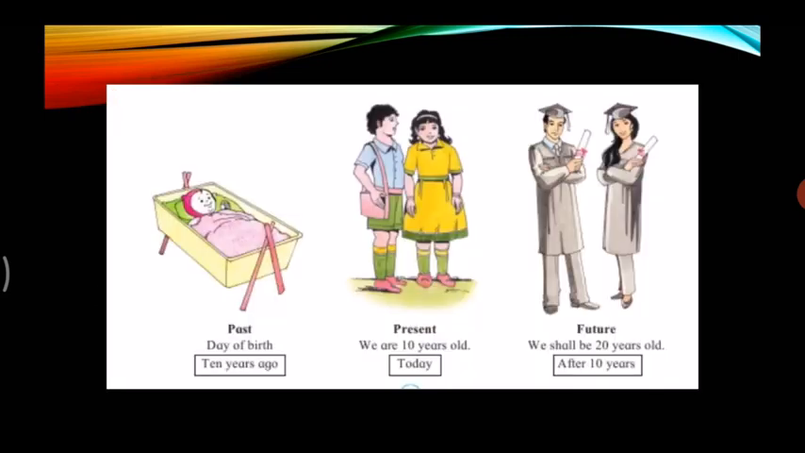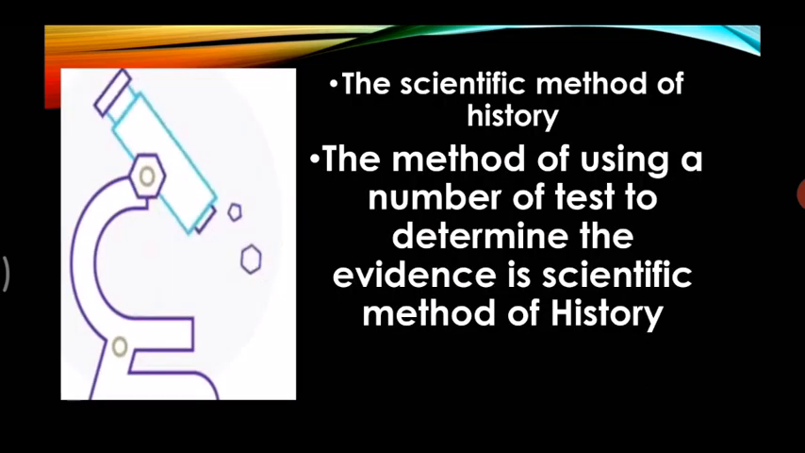Now you can understand more clearly with the help of this picture. We will start with the present, that is the second picture. We are 10 years old today, right? Means today your age is 10 years. But in the past, that is the first picture, the day of your birth, you were born 10 years ago. And in future, that is the third picture, we will be 20 years old. After 10 years means you are going to be 20 years old. Let's move to the next slide.